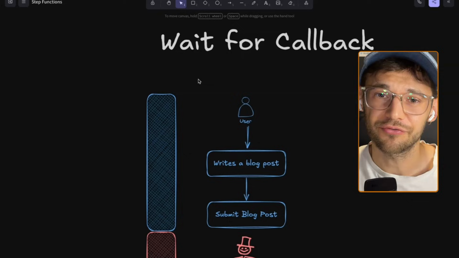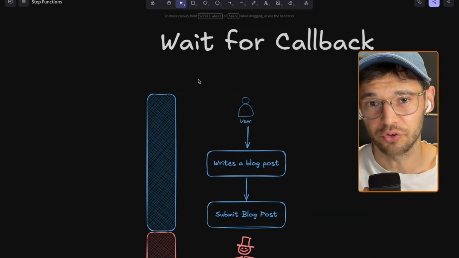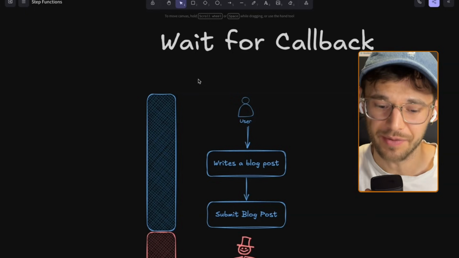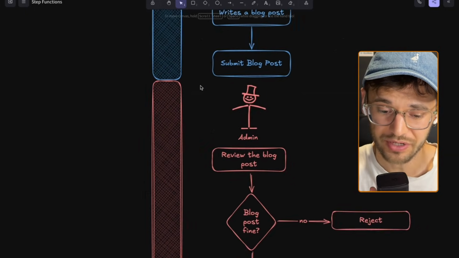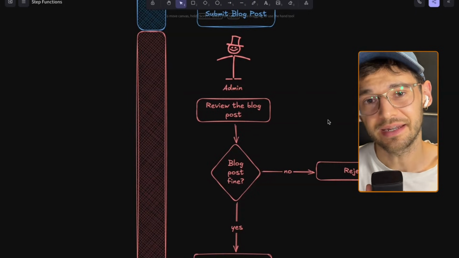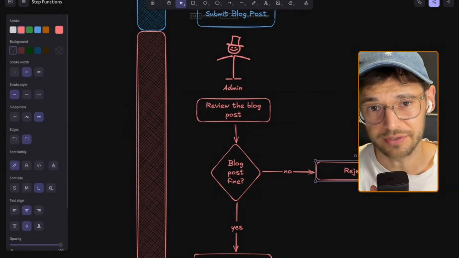But in our blogging platform, what is a bit special is that admins want to approve or reject a blog post. So he wants to check if this is a valid blog post or if it's spam. Here in red, we have a sticky figure with a head, and he can review the blog post. And then he simply says, okay, the blog post is fine. If yes, we publish it. If not, we reject it.